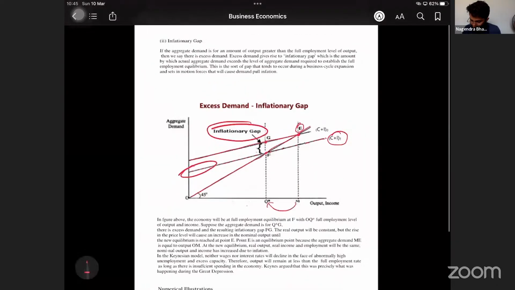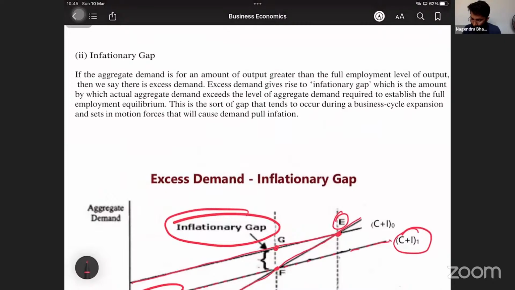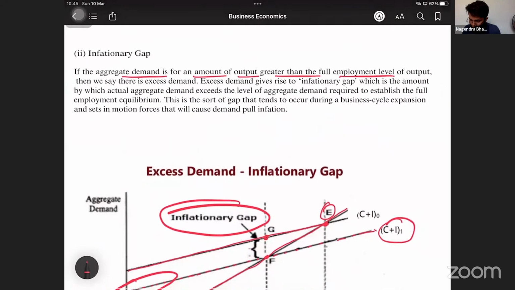inflationary gap. See what is inflationary gap? If the aggregate demand is for an amount of output greater than the full employment level of output, then we say there is excess demand. Excess demand gives rise to inflationary gap, which is the amount by which actual aggregate demand exceeds the level of aggregate demand required to establish the full employment equilibrium.